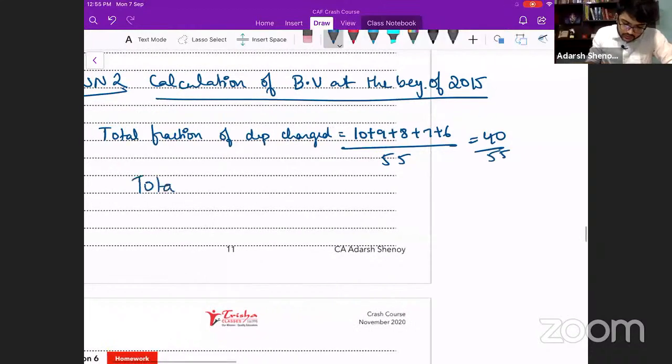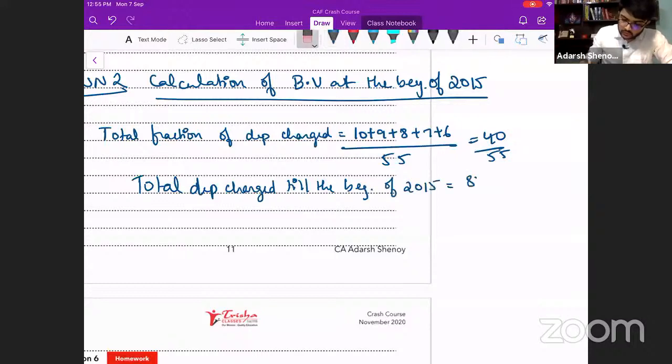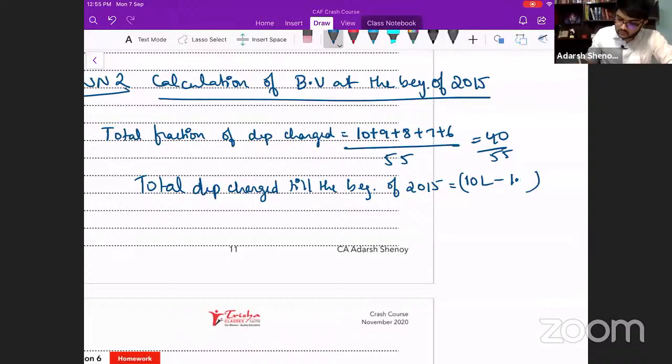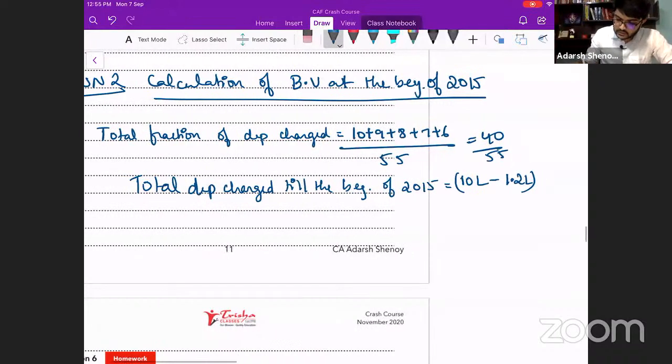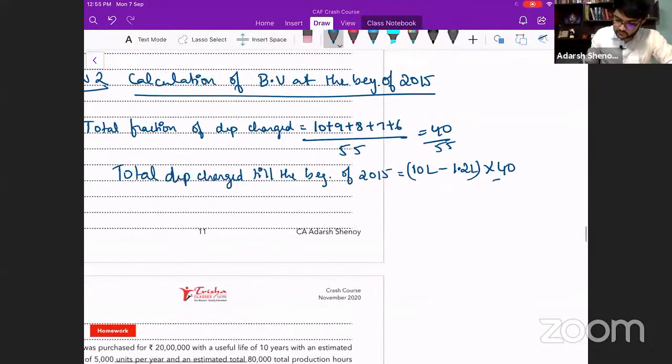Total depreciation charged is equal to 10 lakh minus 1,20,000 into 40 by 55, that is 6,40,000.